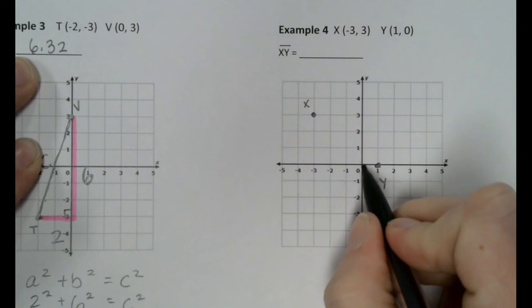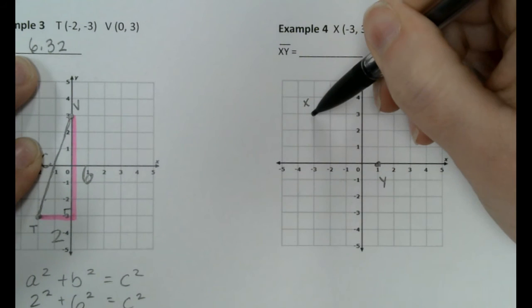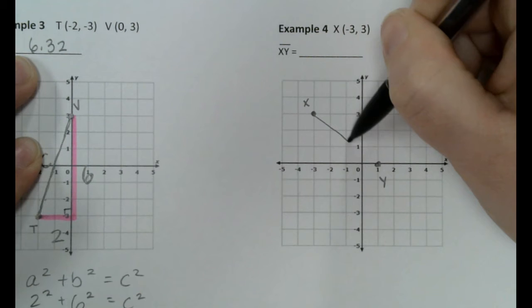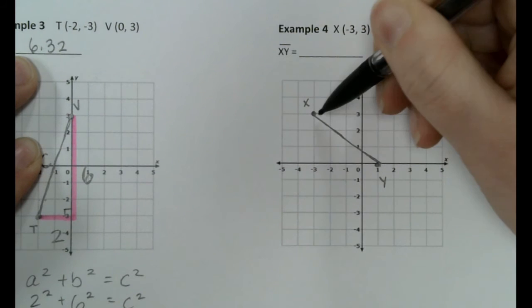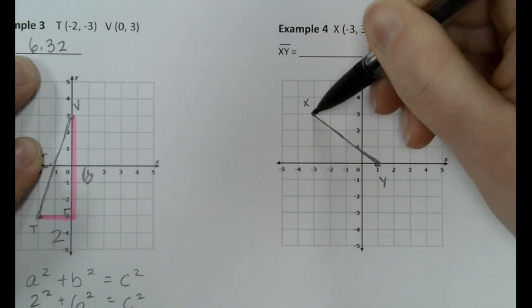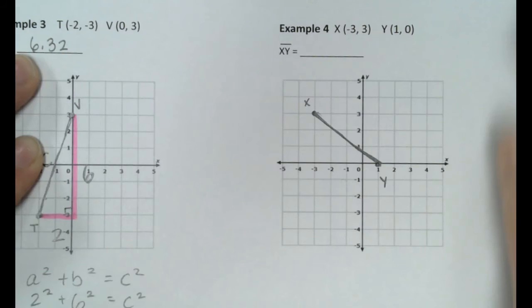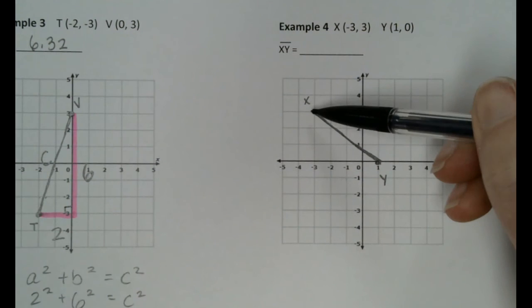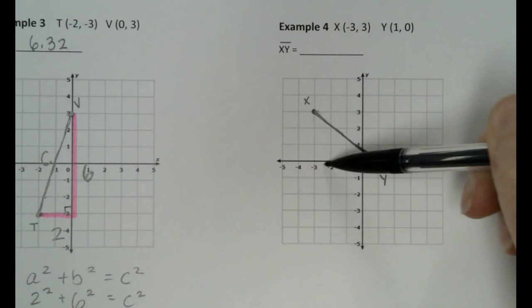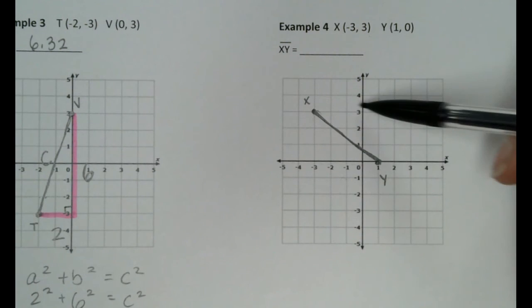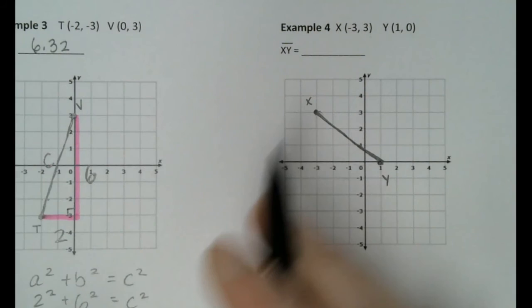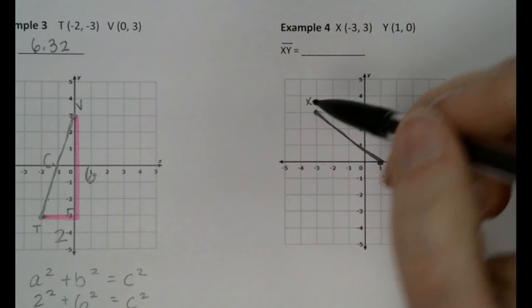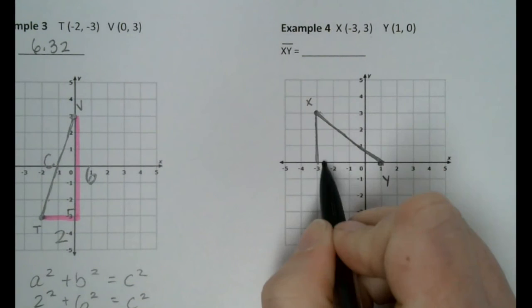Back over to 0 here. Okay, so we're going to connect those. All right. So anytime you have some kind of diagonal line or slanted line, you have to draw in your triangle. Now, you can draw your triangle. I want y'all to see this. Either way is acceptable. I can go down and over, or I could go up and over. Either one's going to work, okay? So I'm just looking at it, I'm looking like I'm going to go down and over.